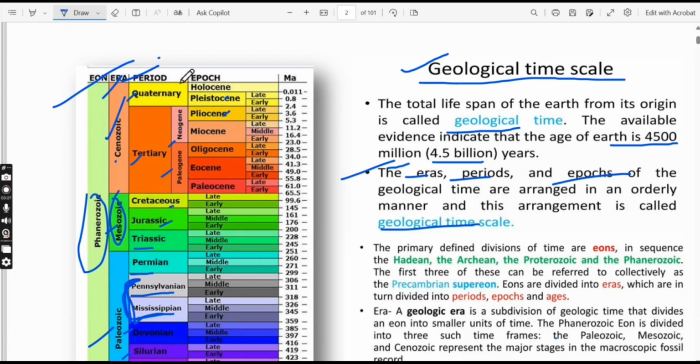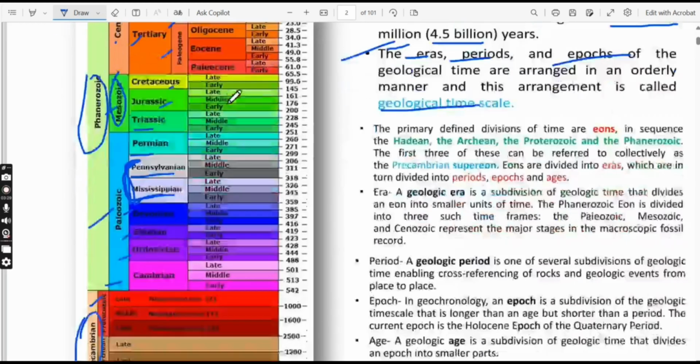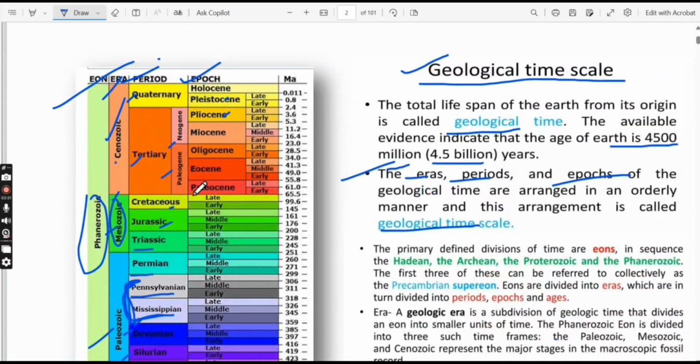Next one is epoch. So the epochs are Paleocene, Eocene, Oligocene, Miocene, Pliocene and Pleistocene. In the older one, we will write early, then late, then again early for Eocene. So in the lower one we will write early, then as we move above it will be late.